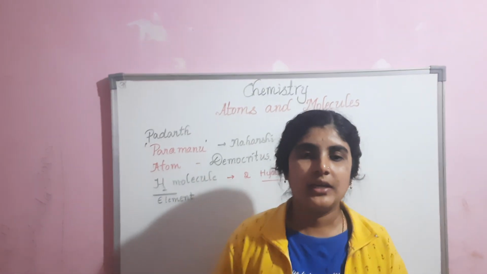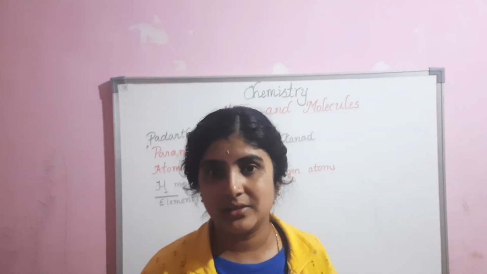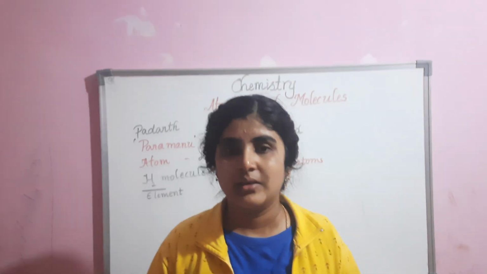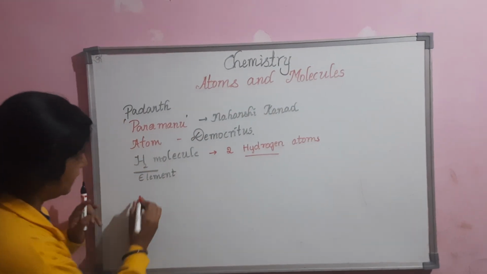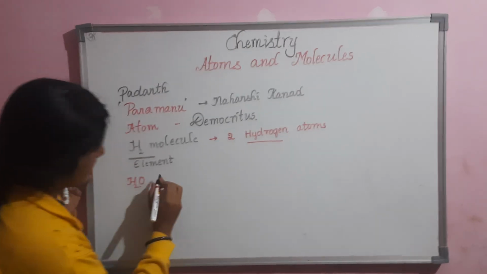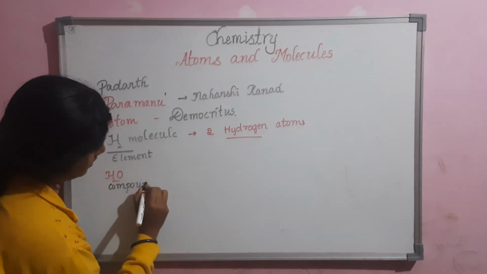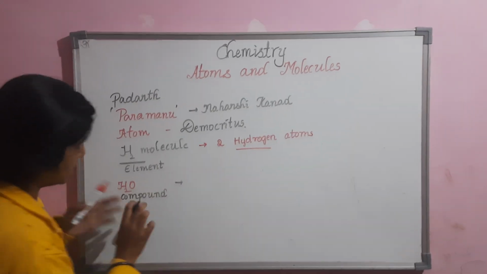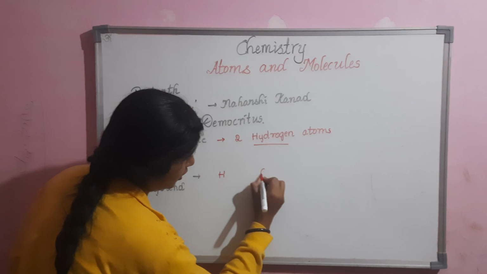A compound is composed of two or more elements chemically combined, which we can't divide physically, combined with each other in a definite proportion by weight. I'll consider H2O as an example of a compound, because it contains hydrogen and oxygen.